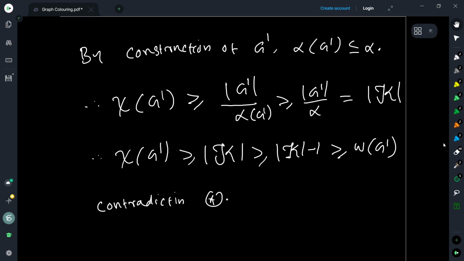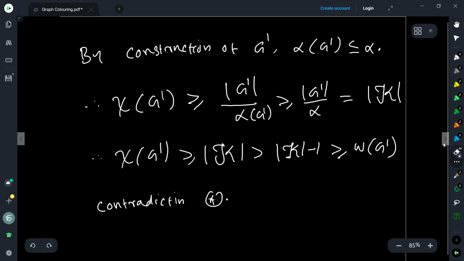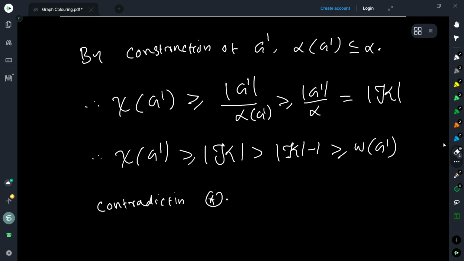Oh, sorry, this is strict here. This inequality is strict. So therefore, the chromatic number of G dash is strictly greater than omega of G dash, which contradicts what we assumed, that the graph G was perfect. Okay, so that concludes our proof.